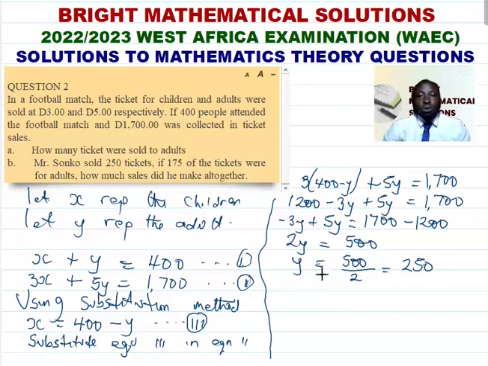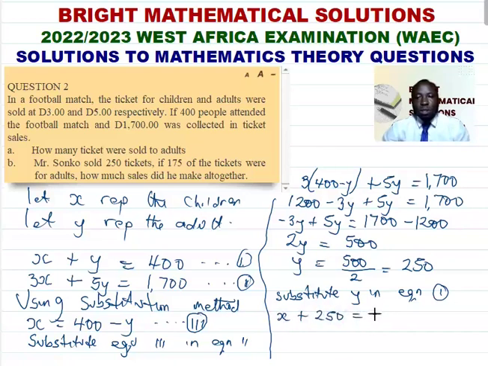making 250. So from here, we can now solve for X by substituting Y in either of the equations. Let us use equation 1. So therefore, X plus 250 equals 400. Remember, this is our equation 1.